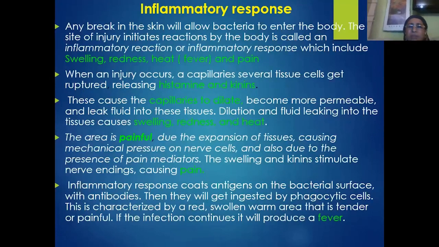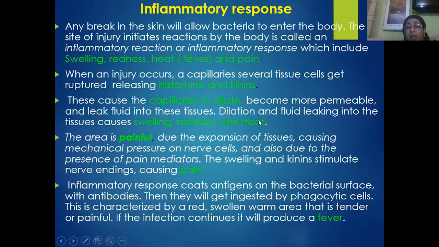When an injury occurs, the capillaries of the tissues and also the cells in the tissues obviously get ruptured or injured. This causes the release of histamines and kinins. These histamines and kinins particularly cause vasodilation, or dilation of the blood capillaries, so that the wall of the blood capillaries becomes more permeable to the WBC cells, and the WBC cells leak out from the blood capillaries into the tissues.